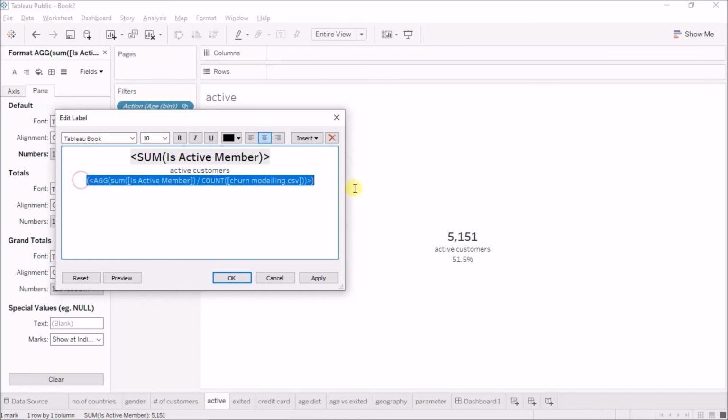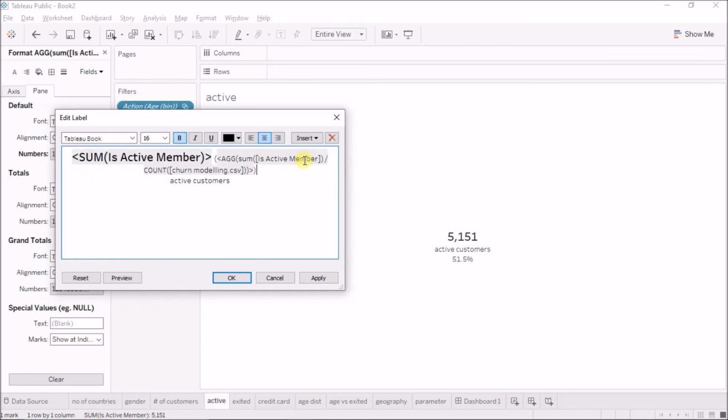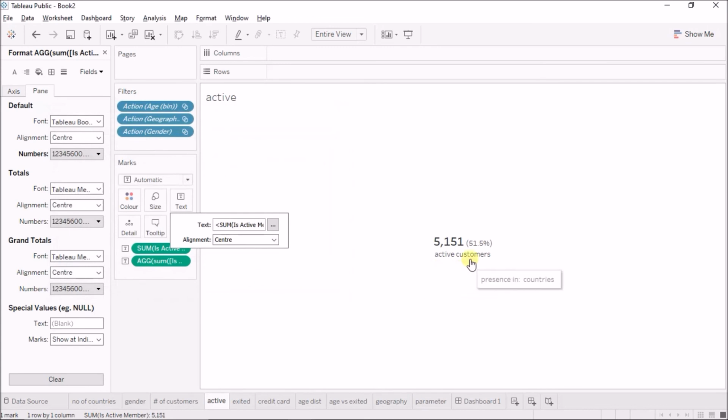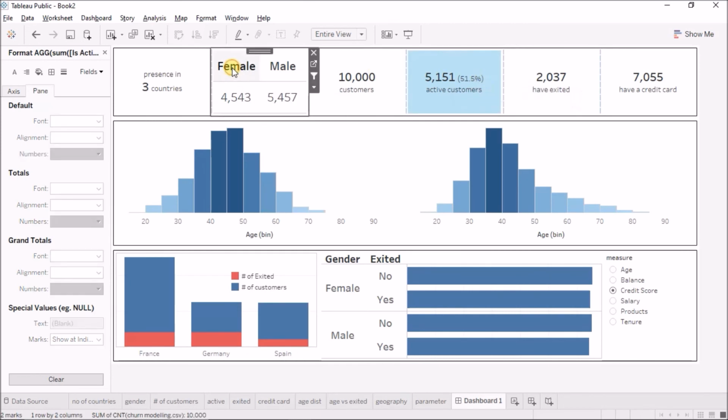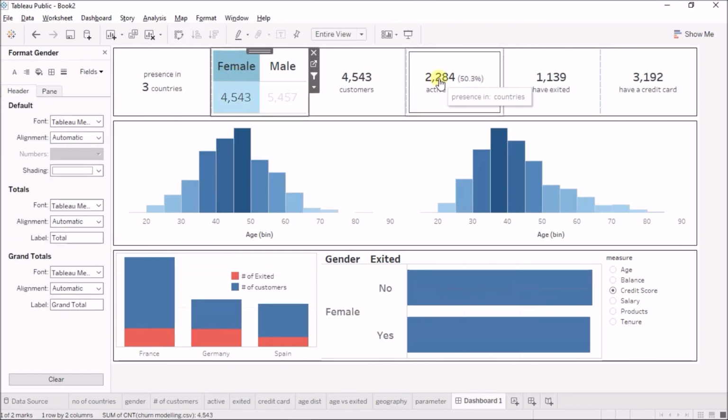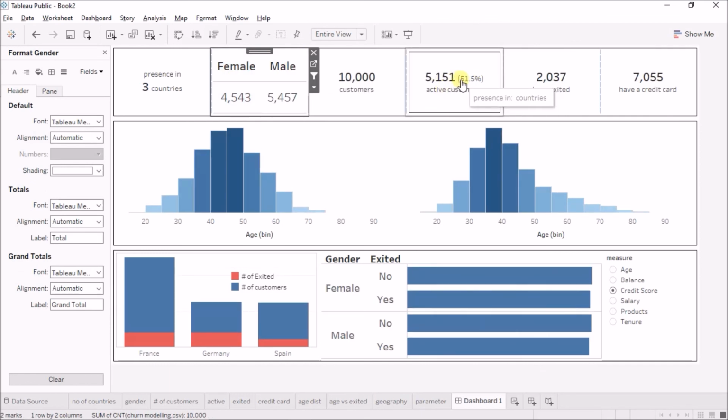I'll add rounded brackets, and bring this entire thing here. Now this is better looking, right? Similarly, if I check here, it is now 51.5%. If I select any particular female or male, this percentage number will change. So this is how we can add the percentages.